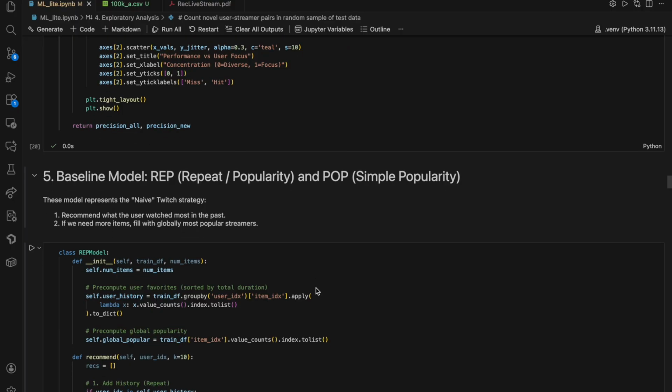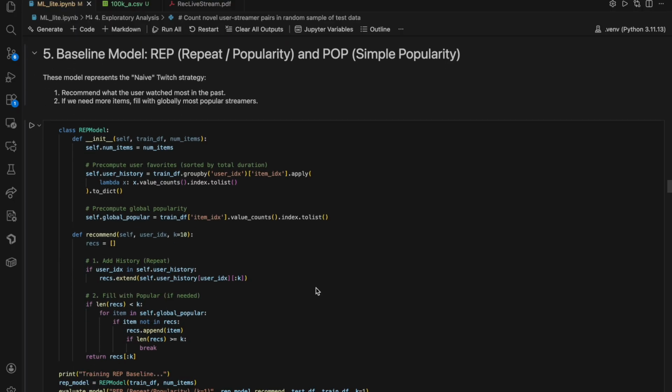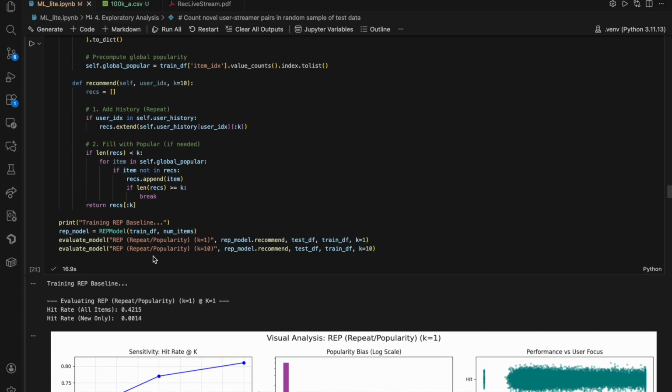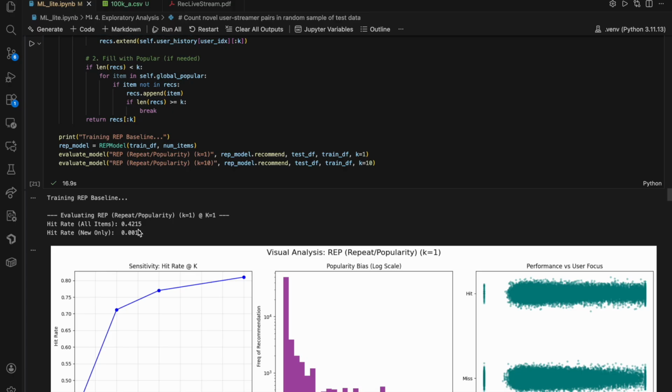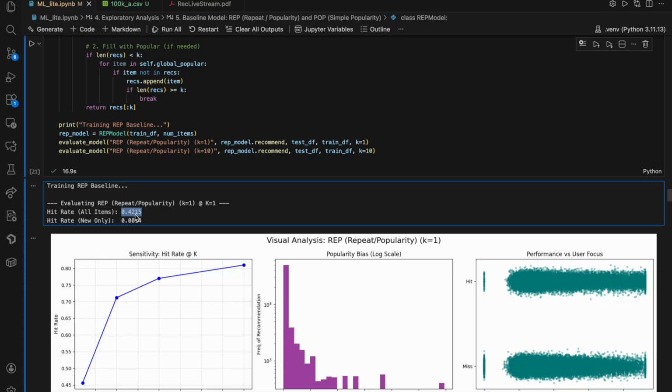So here are our baseline models, the simplest ones. The rep model, the way we implemented it, will do rep for as long as it can and then default to pop. It basically will just give you the most watched streamers in a user's history. As you can see in evaluations, it performs very strongly on general items.